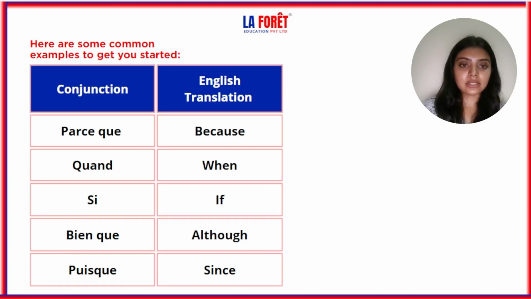Other ones are parce que, which we have already done in the sentence. Next is quand, which is when. Si is if. Bien que is although. Puisque is since. Let's repeat: parce que, quand, si, bien que, and puisque.